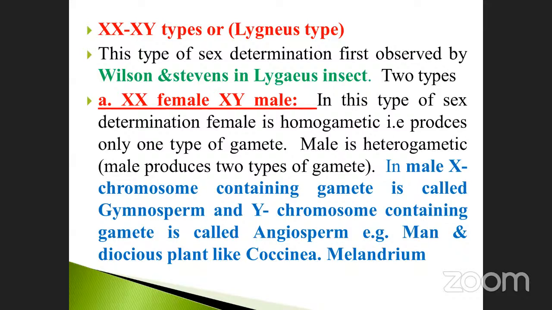Dioecious plant means male and female flowers are on separate plants. Coccinia, Melandrium, note it down. This Melandrium is very, very important, and many times questions were asked about it.